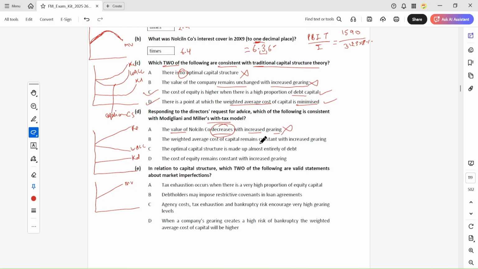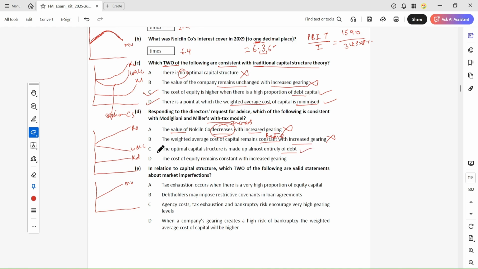WACC remains constant with increasing gearing? No, WACC will reduce, and the cost of equity will increase.